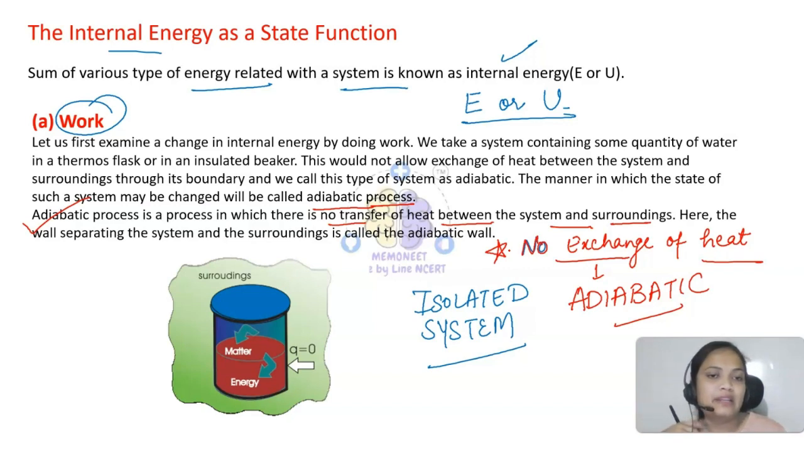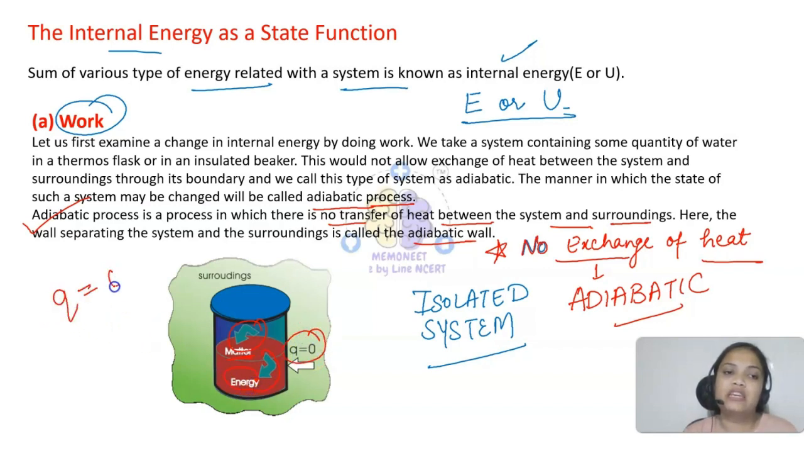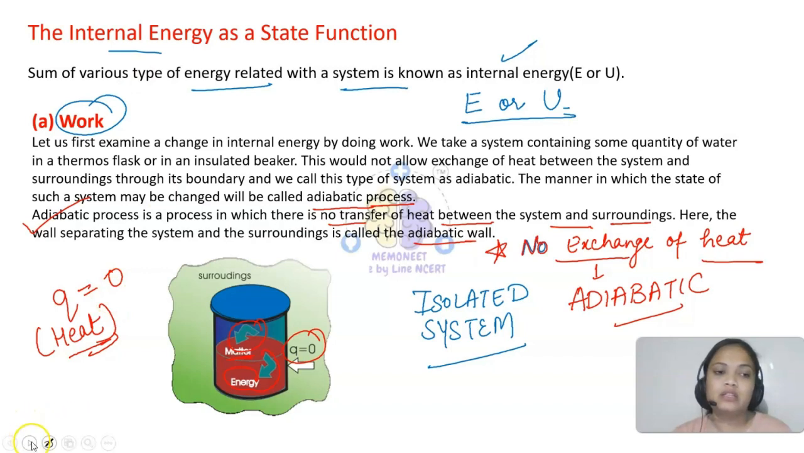And the wall separating the system and surroundings is called an adiabatic wall. So see, matter is remaining inside only, energy is inside only, Q is 0. Q is actually the heat. Means there is no heat being exchanged. So that's why we have taken the value of Q as 0.